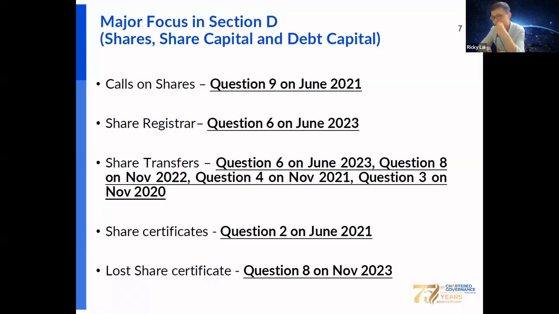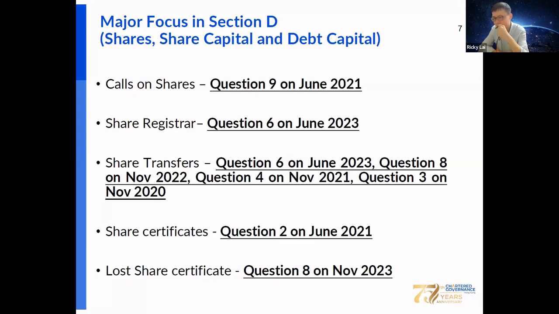Apart from allotment of shares, transfer of shares is another common and hot topic in the examination. Transfer of shares is also a common exercise for many Hong Kong companies, so you should know all the formality and procedure requirements regarding transfer of shares.